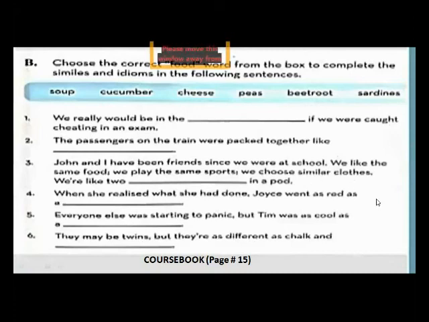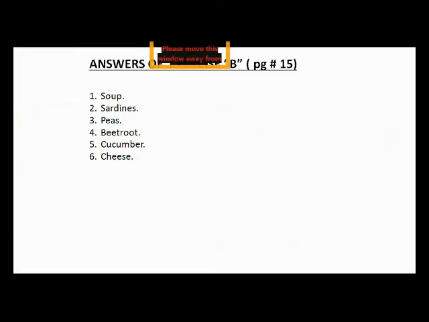In the next slide you will notice the answers of these blanks. So please take a screenshot of this slide, dear students. First answer is soup, second is sardines, third is peas, fourth is as red as beetroot, fifth is as cool as a cucumber, sixth is chalk and cheese.